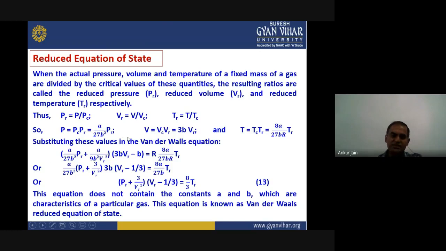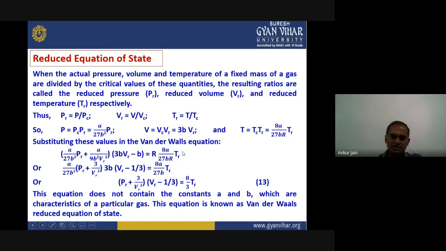On solving this, we take A upon 27 B square out of the bracket. In the bracket, it will remain PR plus 3 upon VR square. Into, we take 3B out of the other bracket, and we get 3B into VR minus 1 upon 3, equals 8A upon 27B, because this R will cancel out, into TR.